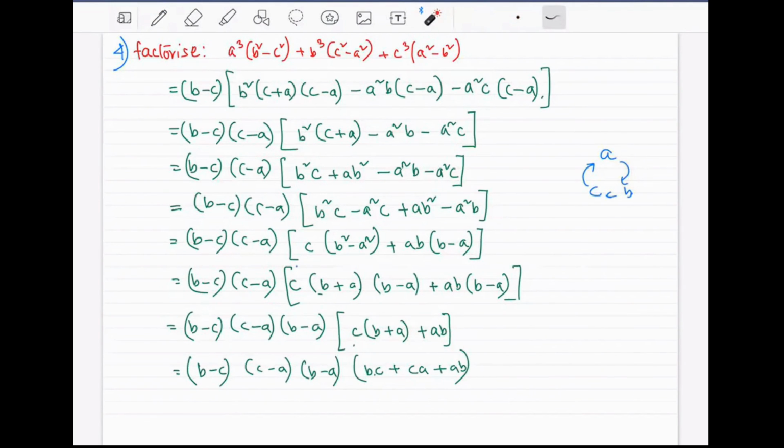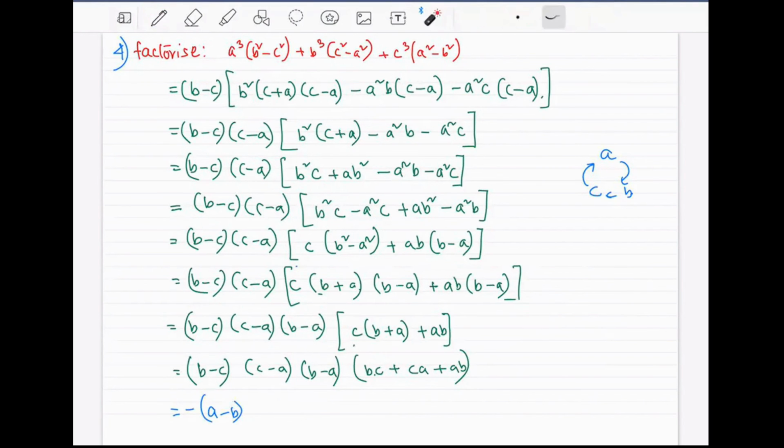Let's see if we have the cyclical form or not. A to b. Do we have a to b here? No, we don't. This is b minus a. What we want is a minus b. As I've told you all yesterday, b minus a, how to change it into a minus b? If you have y minus x and want to change it into x minus y, you will have a minus sign in the front. So this b minus a, if I want to change it into a minus b, we will have a minus sign in the front.